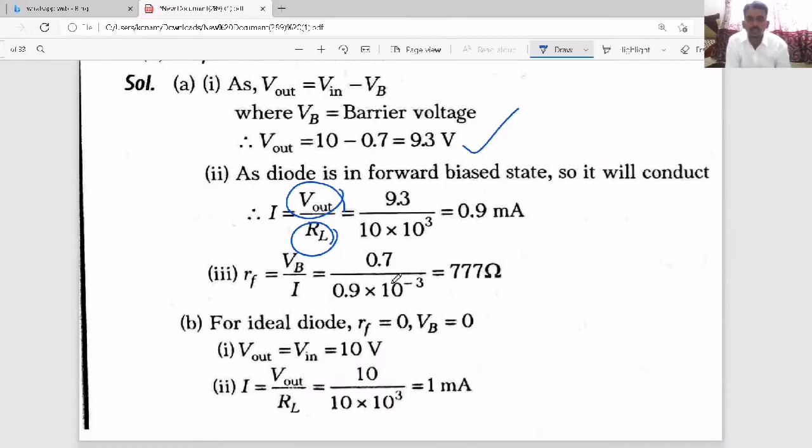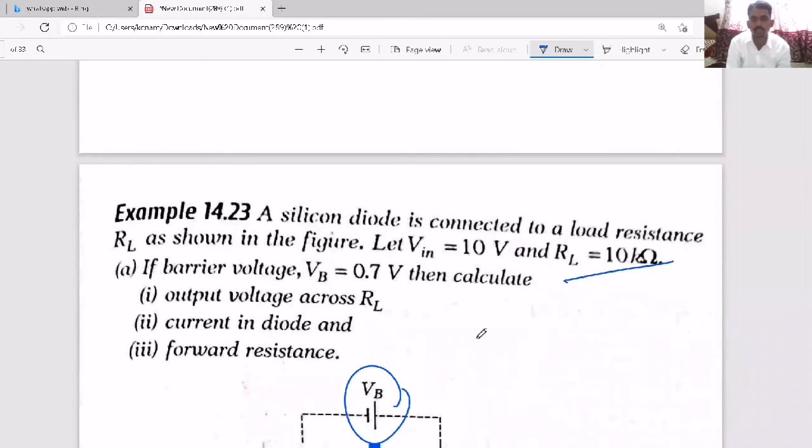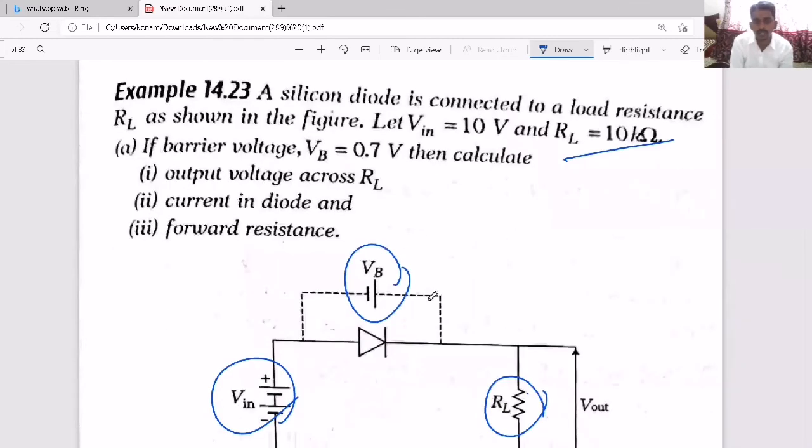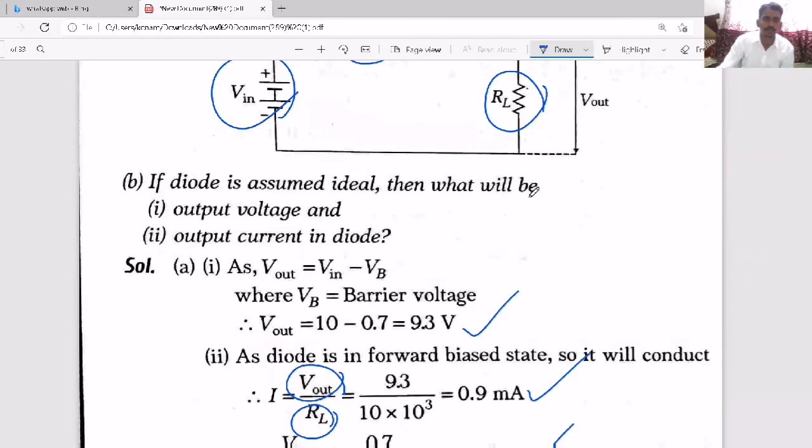Dynamic resistance, forward resistance, means voltage by current. Current we already calculated, but try to understand one thing. Forward resistance means the resistance offered by the diode. So how much voltage is there across this? 0.7. Resistance means voltage by current. So voltage is this much and current is this much, and voltage by current is the resistance. That way you can solve the questions.